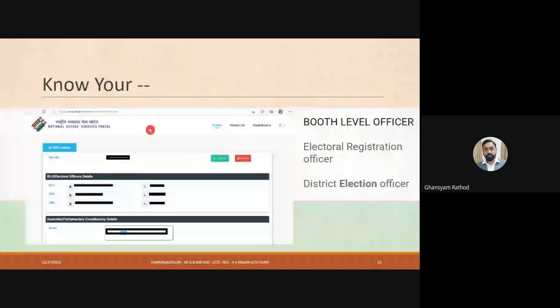Another thing is the Know Your tab. When you click on it and enter your EPIC number, you are able to get the details of the BLO, ERO, DEO, all of these. Phone numbers and contact numbers are also given, then the booth address is also given. BLO is the booth level officer, ERO is the electoral registration officer, and DEO is the district election officer. So all the information, names, phone numbers and your booth address, you can get from the Know Your tab.